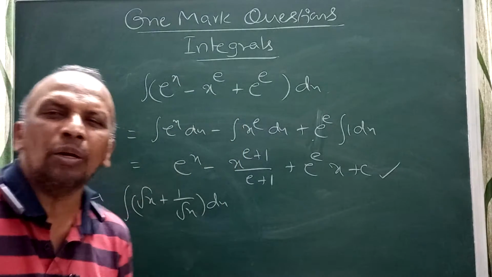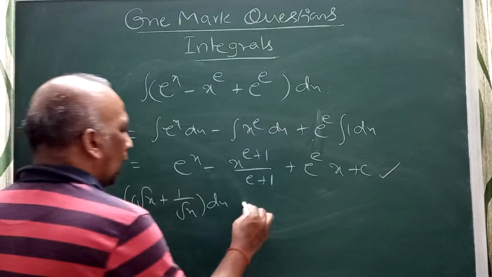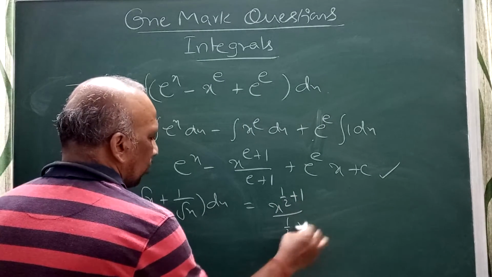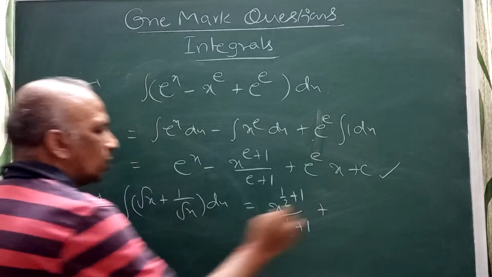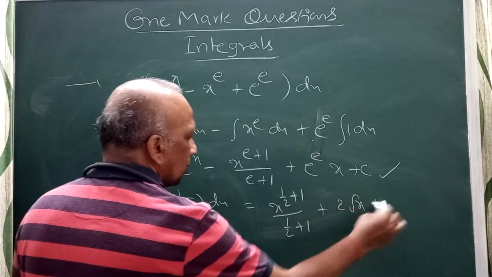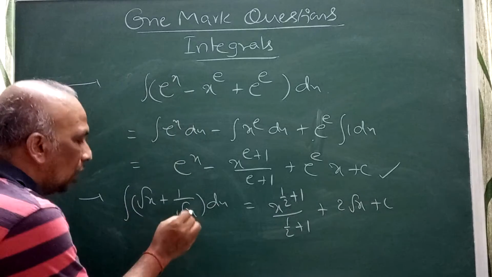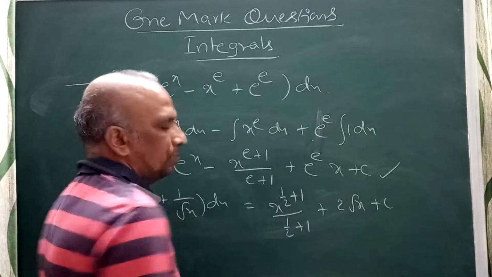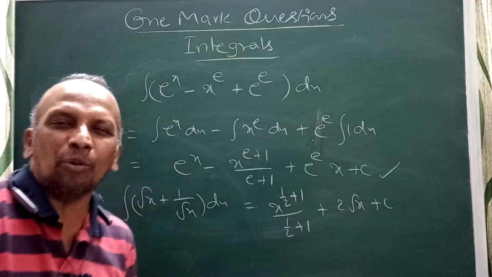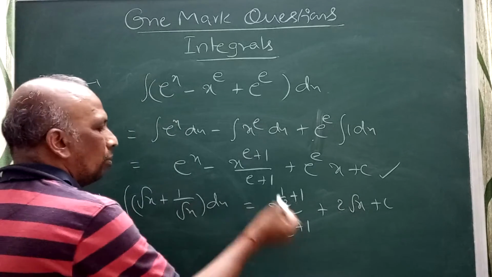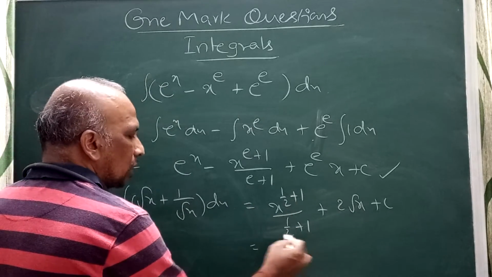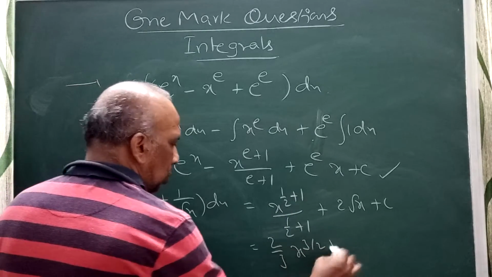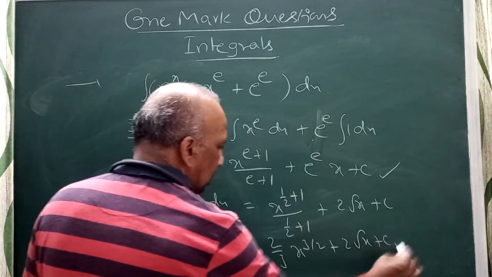This is also simple. Root x I can write as x power 1 by 2, so integrating gives x power 3 by 2 by 3 by 2. For 1 by root x, root x means 2 root x, right? Just why I discussed that: derivative of x is 1, f dash x by root f of x, 2 root f of x. Even if you do not remember the formula, you can do the problem using this. So the answer will be 2 by 3 x power 3 by 2 plus 2 root x plus c.